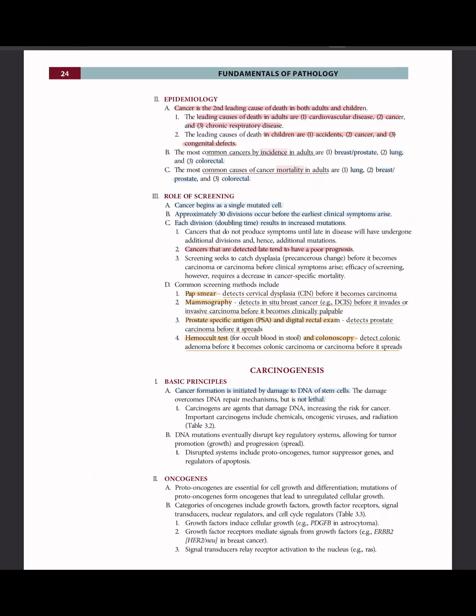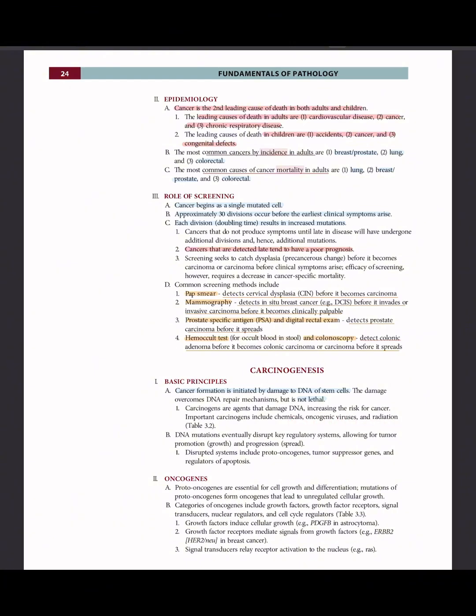Carcinogenesis. Basic principles. Cancer formation is initiated by damage to DNA of stem cells. The damage overcomes DNA repair mechanisms but is not lethal. Carcinogens are agents that damage DNA, increasing the risk for cancer. Important carcinogens include chemicals, oncogenic viruses, and radiation.